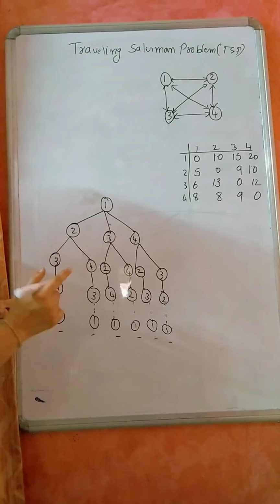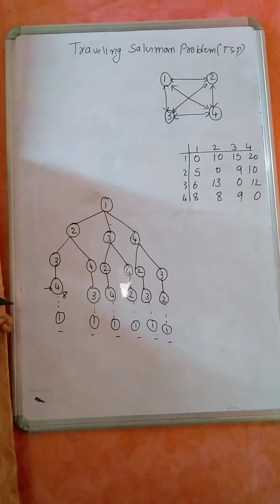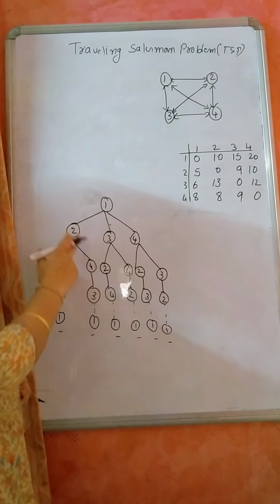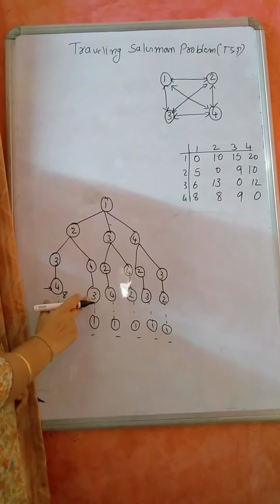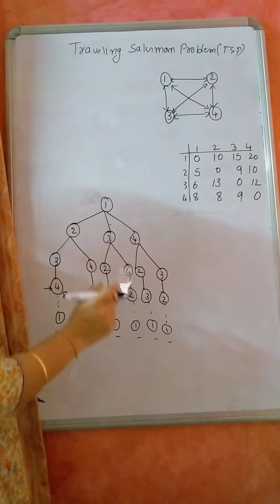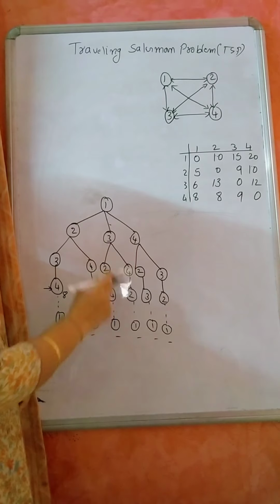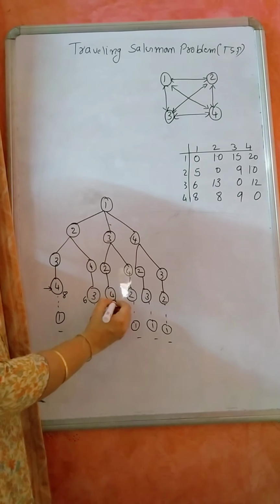So 4 to 1, what is the cost? It is 8. Now assume I have traveled 1 to 2, 2 to 4, 4 to 3. The only option left is 3 to come back to 1. So 3 to 1 costs 6.